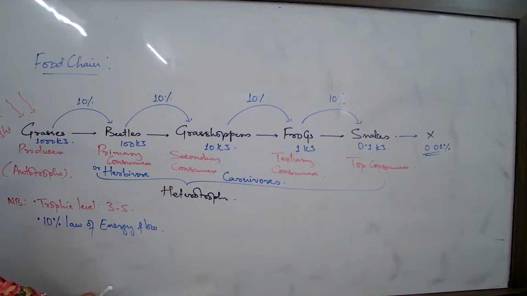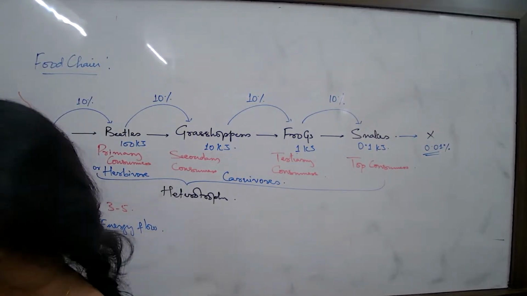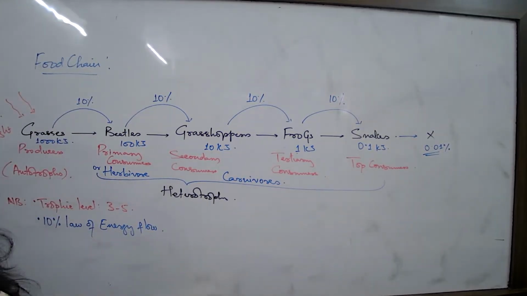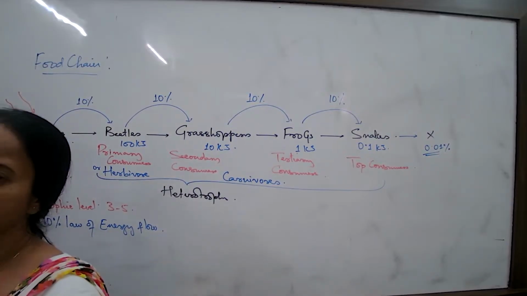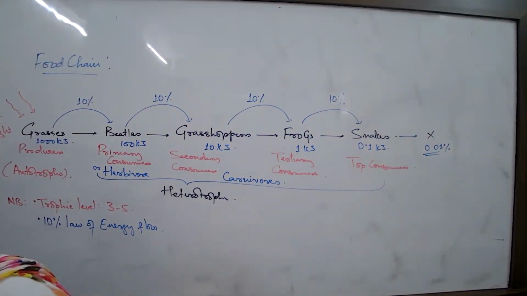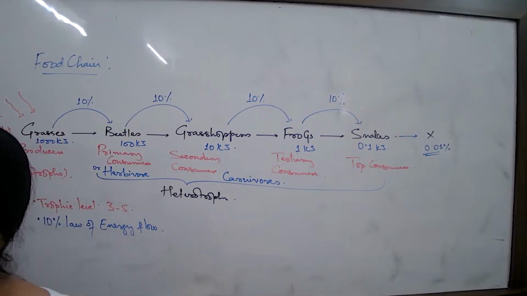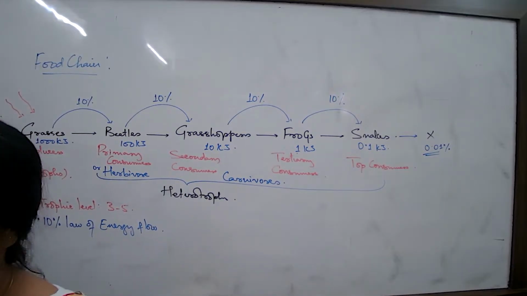Can you write one food chain considering human? Try. Right, let me give you a question there. Give an example, write an example of a food chain where human occupies a trophic level.